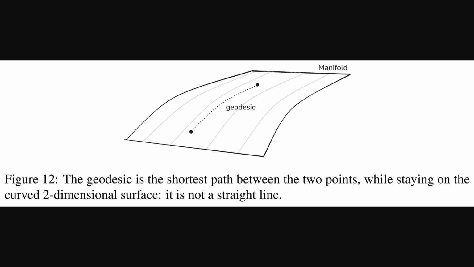Now, this leads to a really fundamental question. What kind of space does our data actually live in? Traditional deep learning often assumes a flat, grid-like space, but many real-world datasets are more complex. They exist on curved surfaces, or what mathematicians call manifolds. This figure shows exactly that. The curved surface is the manifold. And if you want to find the shortest path between 2 points on that surface, it's not a straight line. It's this curved path called a geodesic. This is key for understanding relationships within complex data.